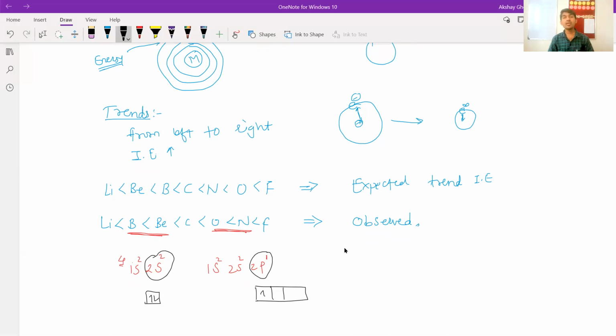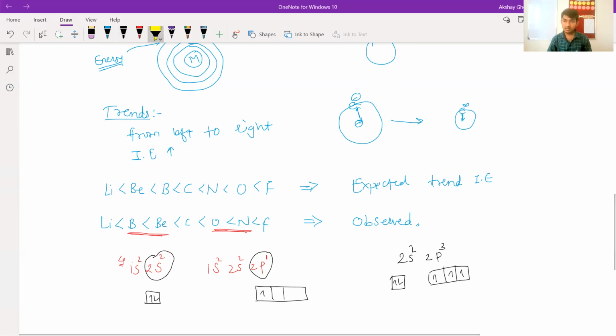Next is nitrogen and oxygen. Why is nitrogen having more ionization enthalpy? If you see the nitrogen valence electronic configuration, it is 2s2 and 2p3. 2s2 means these two electrons, and for 2p3, by Hund's rule, we have to put the electrons in separate orbitals, because pairing needs more energy than unpairing. This concept you will learn more in atomic structure and coordination compounds, the pairing and unpairing, which we will discuss after some time. But you need to focus on this. See what is happening there.